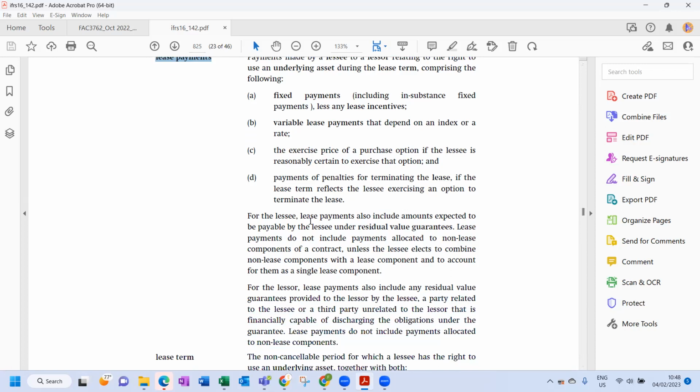For the lessee, lease payments also include amounts expected to be payable by the lessee under residual value guarantees. So a guaranteed residual value. Lease payments do not include payments allocated to non-lease components. That's important, take note. The lessor includes, okay, so we're not going to worry about that. If there is a guaranteed residual value, the lease payment will include it. Just take note of that.